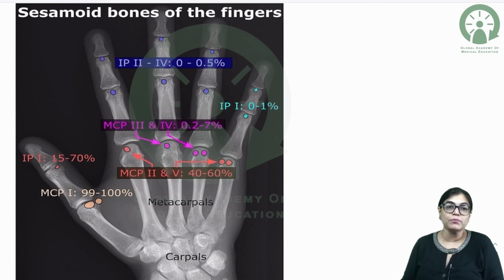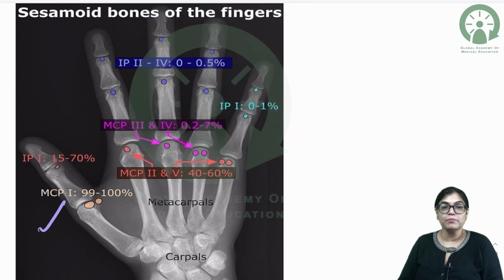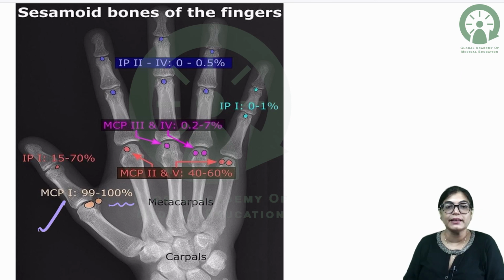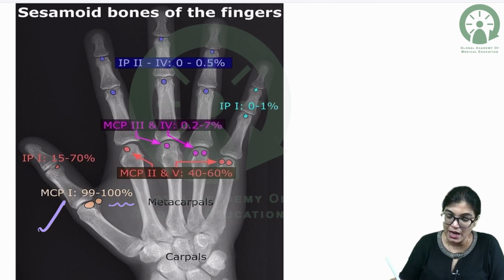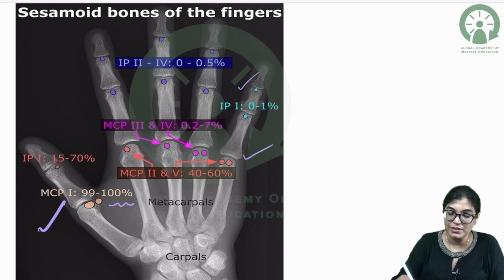The most common site of sesamoid bone, as you can see, is the metacarpophalangeal joint. The first metacarpophalangeal joint contains sesamoid bone in 99 to 100%. The other joints where it can be present are the metacarpophalangeal joints of the other fingers. It can also be present in interphalangeal joints.